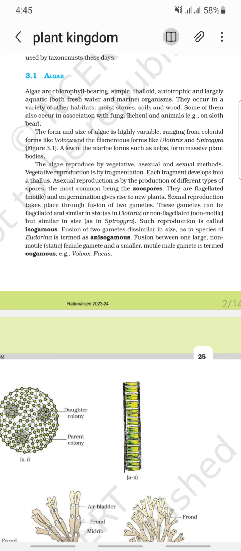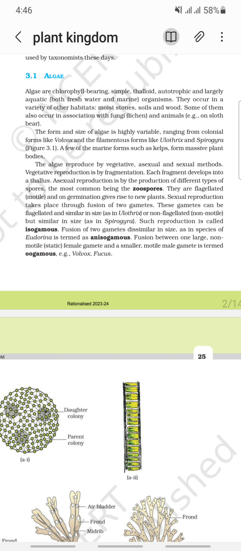The algae reproduce by vegetative, asexual and sexual methods. Vegetative reproduction is by fragmentation. Each fragment develops into a thallus. Asexual reproduction is by the production of different types of spores, the most common being the zoospore. They are flagellated, motile, and on germination give rise to new plants.